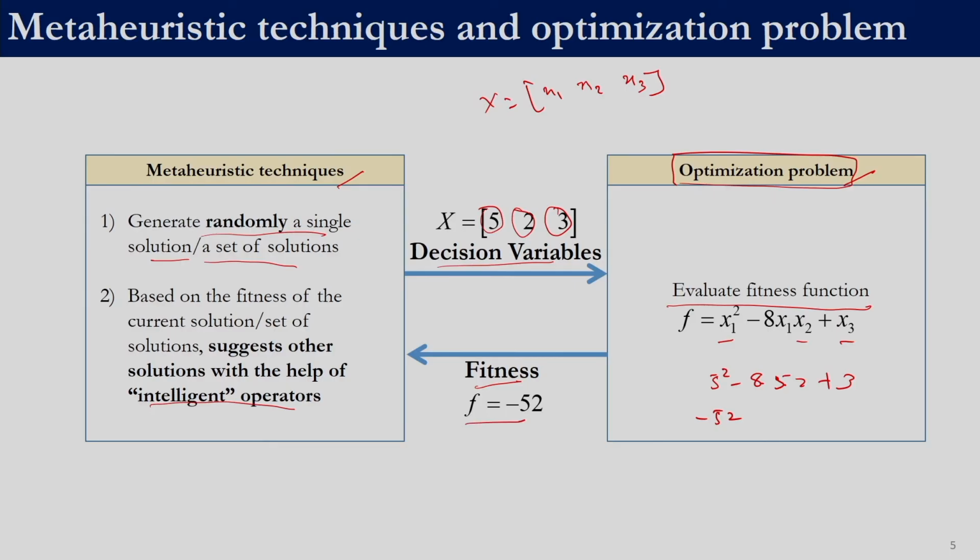Broadly if we see, right, so the optimization problem could be anything. It can be even an experiment over here. Instead of this fitness function, it can be even an experiment, right, and the result of the experiment, a quantitative measure, is to be sent back to the meta heuristic technique.